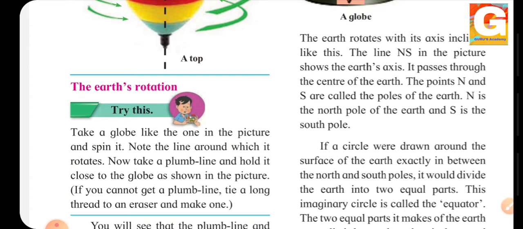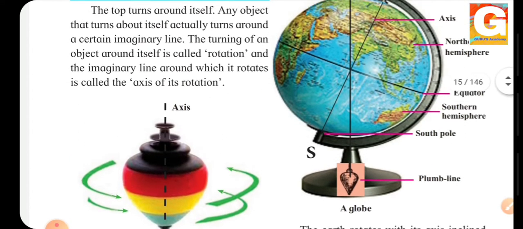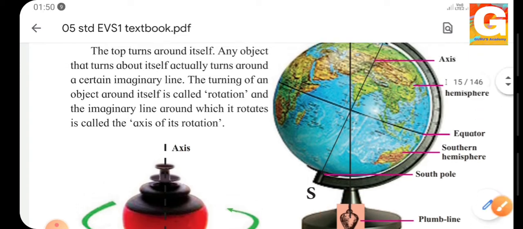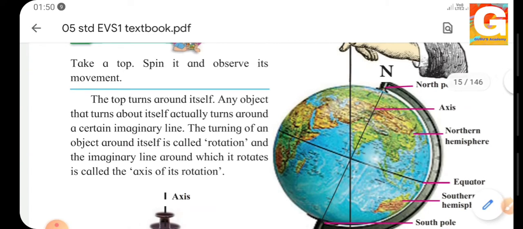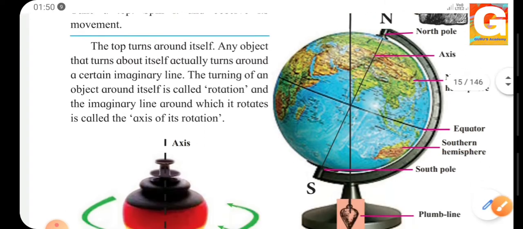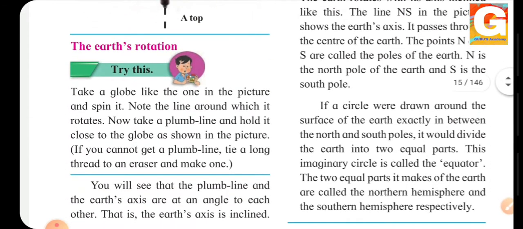Now take a plumb line and hold it close to the globe as shown in the picture. Do you all know what a plumb line is? The plumb line is a string where a weight is attached below it. See, this is the plumb line and this is the weight which is attached. Now, what we have to do? We have to hold this plumb line straight at the globe. What can you see? This is our line through which the earth is rotating, and this is our plumb line. You have to hold it straight along the axis of rotation, along the line of rotation.